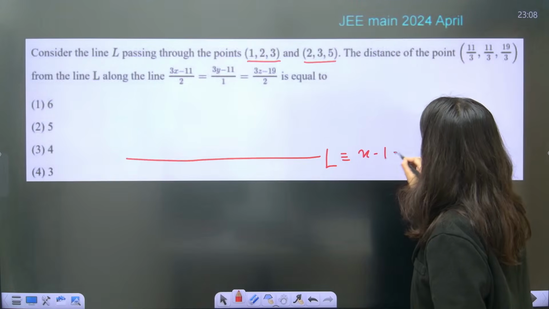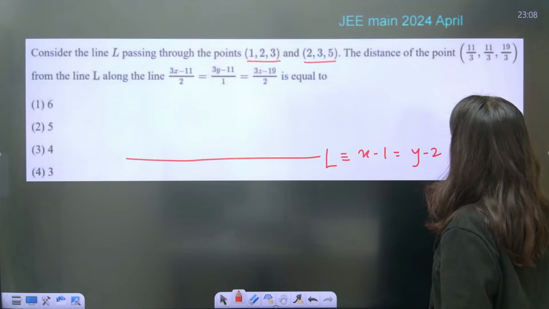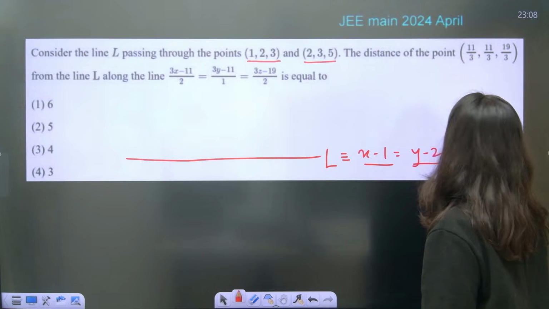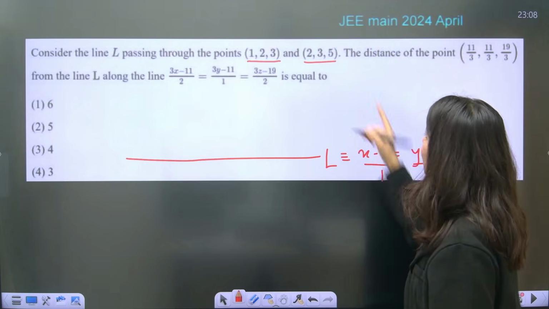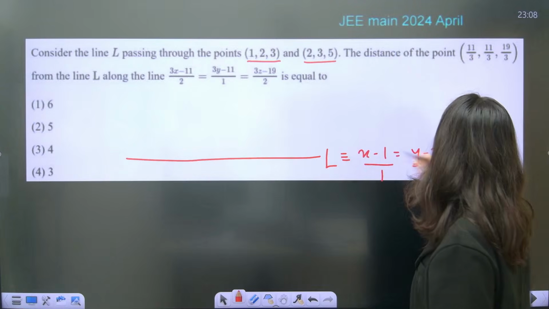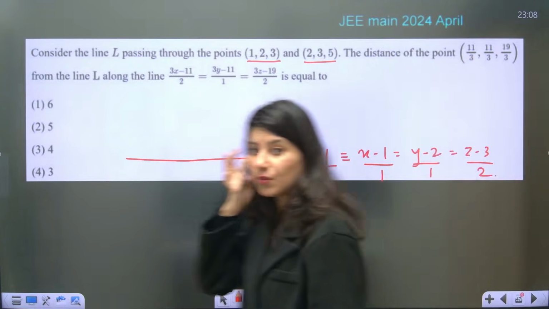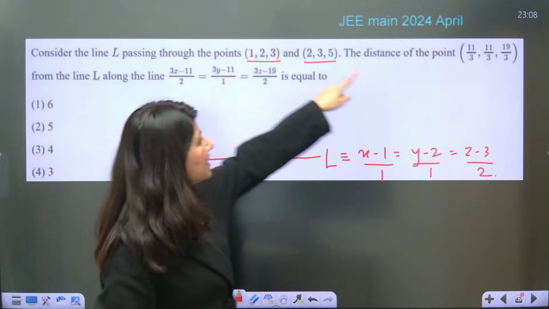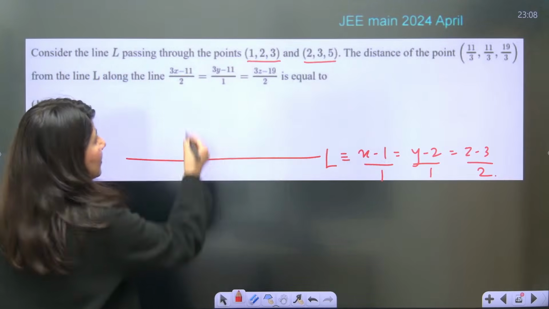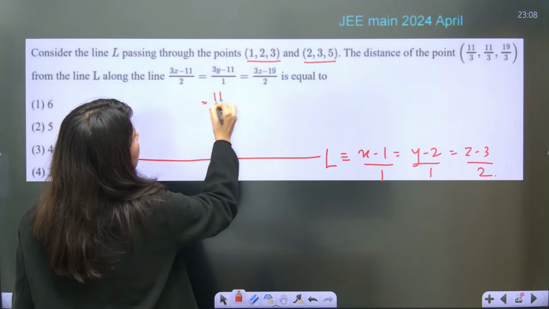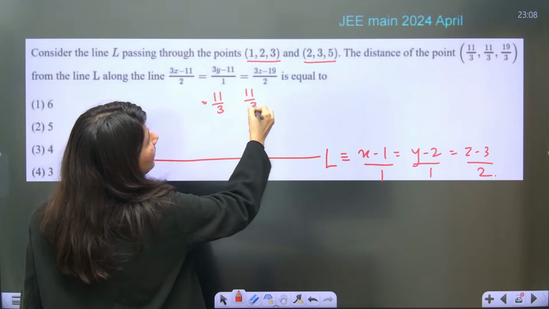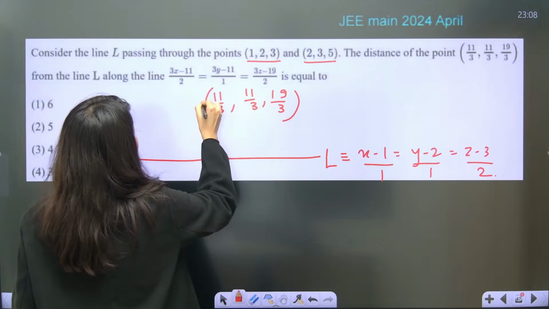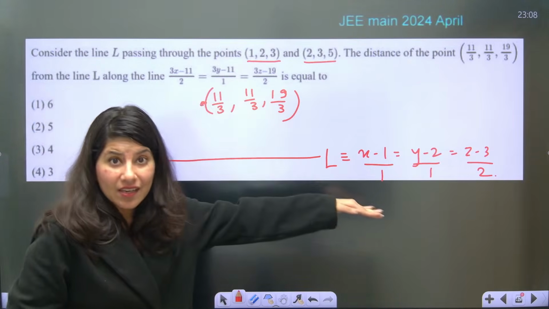x minus 1, y minus 2 and z minus 3, upon 2 minus 1, which is 1, 3 minus 2 also 1, 5 minus 3, 2. This is your line. Now the distance of the point 11 by 3, 11 by 3 and 19 by 3, correct? From the line L.